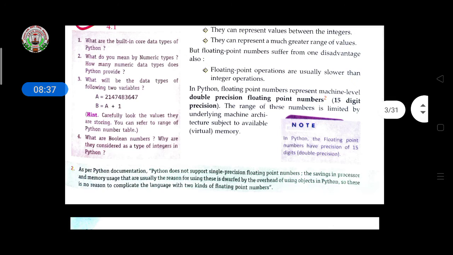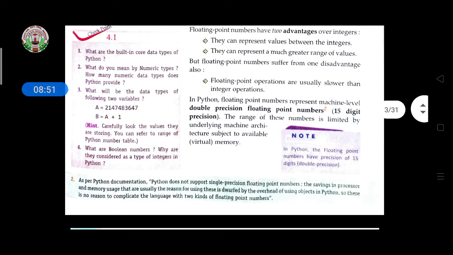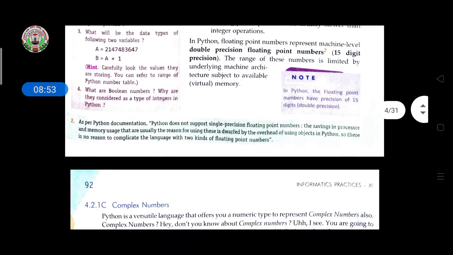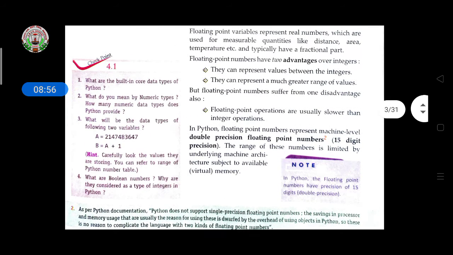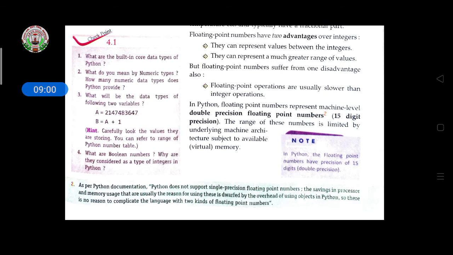In Python, a floating point number represents a machine language double precision floating point number, that is 15 digits of precision. The range of this number is limited by the underlying machine architecture, subject to available virtual memory. What is the range of this? Here it is given. Children, at last it is given that Python does not support single precision floating point numbers.